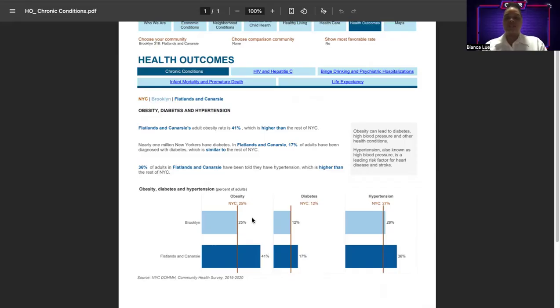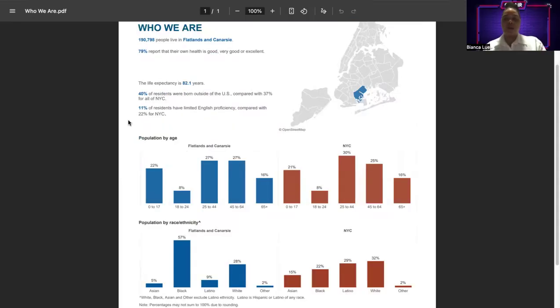Now, to classify this data into statistical analysis, we'll start with nominal data. Nominal data are categories with no inherent ranking or numerical meaning. Some examples include race and ethnicity, as shown here, which would be Black, white, Latino, Asian, or other. Whether someone is born outside the US, whether they have limited English proficiency, or simply the name of the community, which is Flatlands and Canarsie. These variables simply classify residents into groups and give them a name.